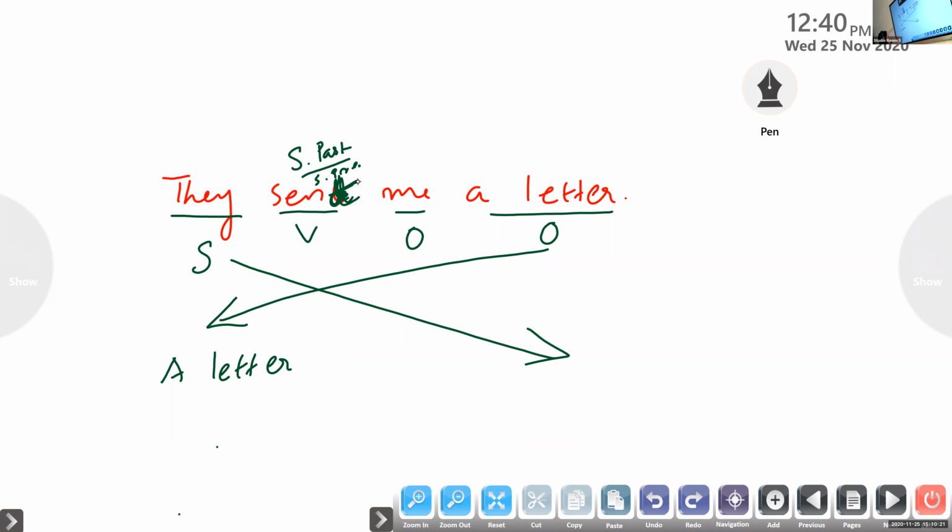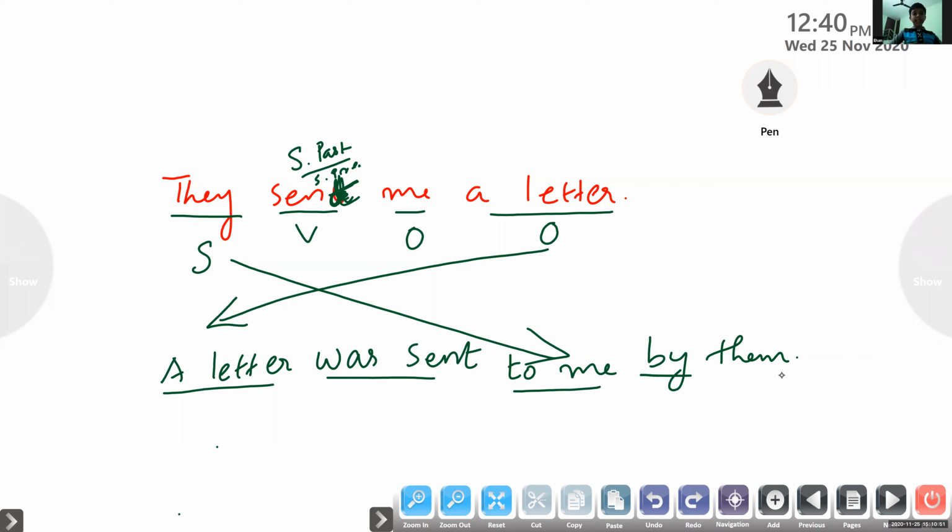Now we have got a letter as a subject. Then, was. A letter was sent. The past participle form is sent itself. A letter was sent to me by them. Very good. Excellent. Wonderful. So, a letter was sent to me by them.